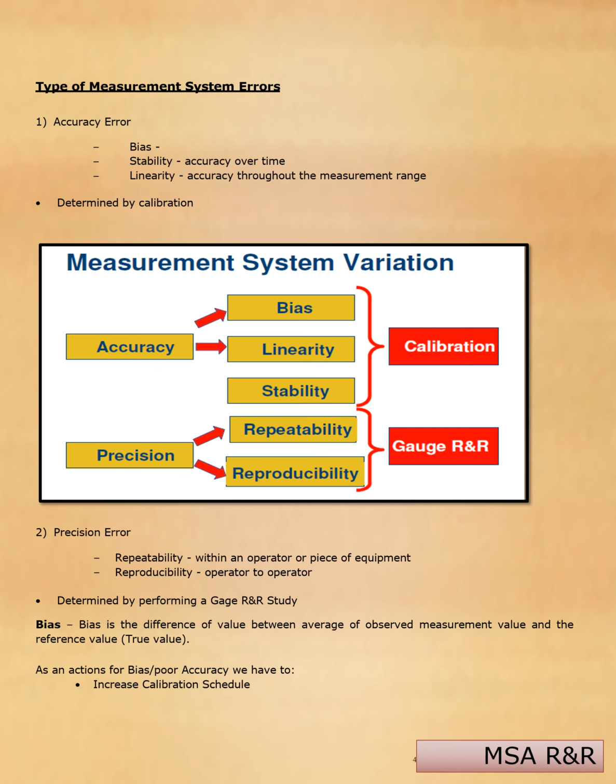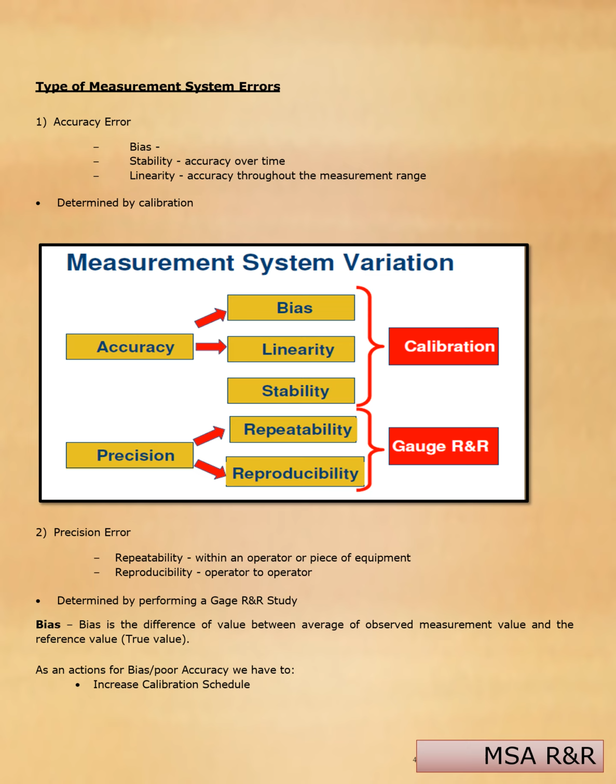Types of measurement system errors. Accuracy errors: bias, stability, linearity. These are all determined by calibration. Please see the image. The precision errors, repeatability and reproducibility, are determined by performing R&R studies.